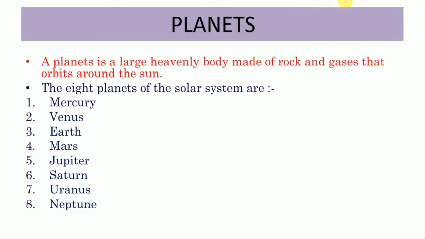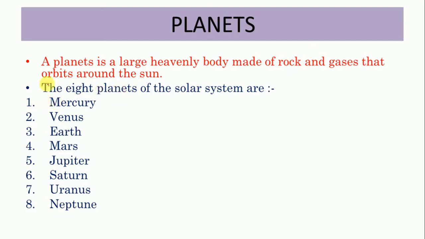Children, now let us know about planets. Okay, what are planets, children? A planet is a large heavenly body. Okay, it is a large heavenly body and it is made of rocks and gases, and it orbits around the sun. Fine. And what is it made of, children? It is made up of rocks and gases. And children, the planets orbit around the sun.